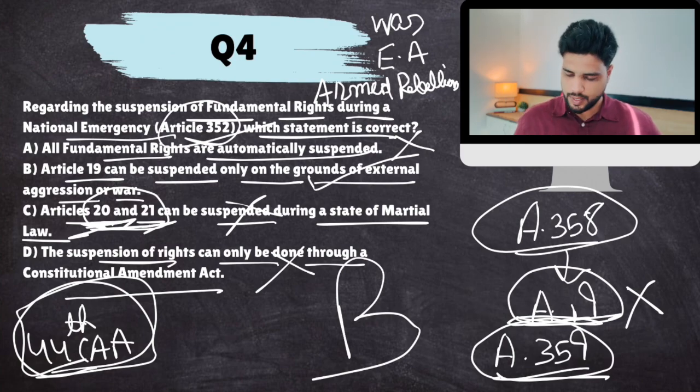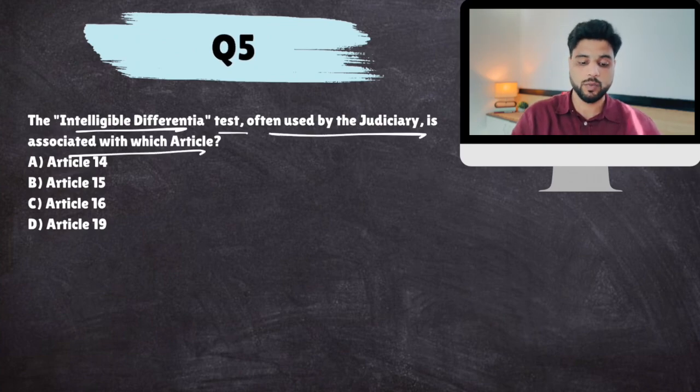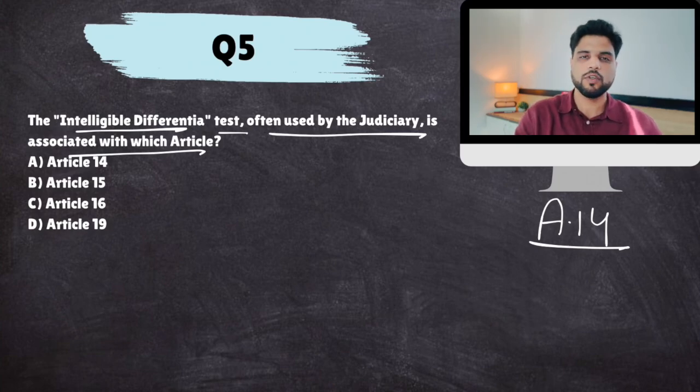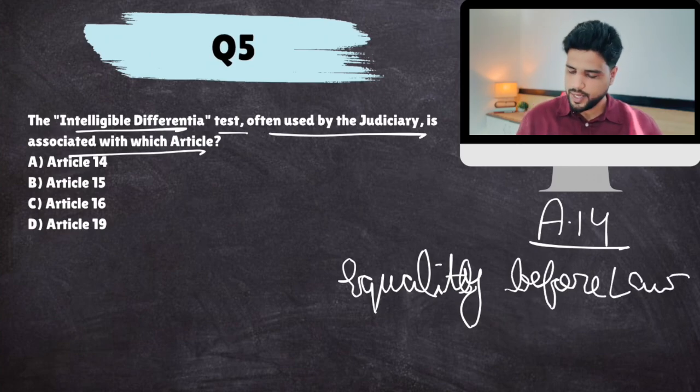Next. The intelligible differentia test, often used by judiciary, is associated with which article? Now look, Article 14 says that there shall be right to equality. And Article 14 actually reads equality before law, and equal protection of laws.